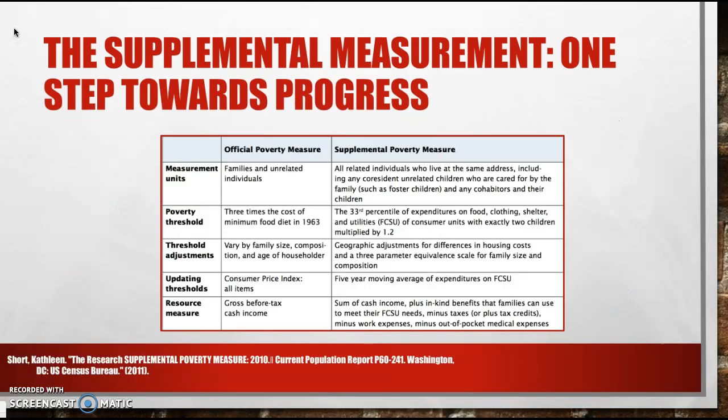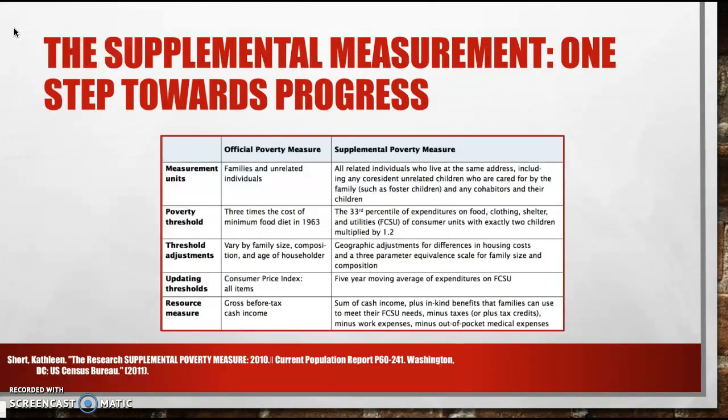The threshold itself is adjusted for the size of the family being evaluated and for inflation utilizing the Consumer Price Index. And while these adjusting factors are necessary, the OPM's use in the 21st century is problematic in several areas. For one, it doesn't adjust itself for regional differences in cost of living, meaning it acts as if housing costs were roughly the same in San Francisco as in the rural Midwest. Furthermore, the OPM assumes that the 21st century family still spends approximately one-third of its budget on food, an assumption that simply doesn't hold up anymore.